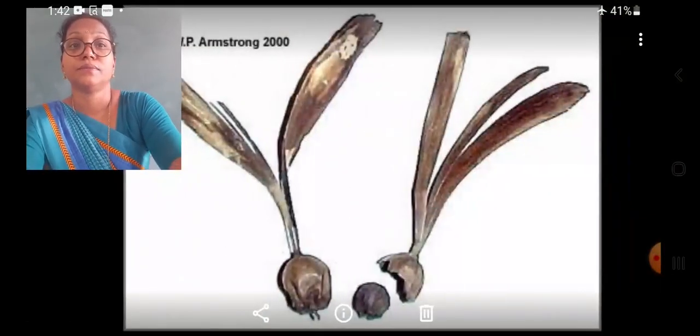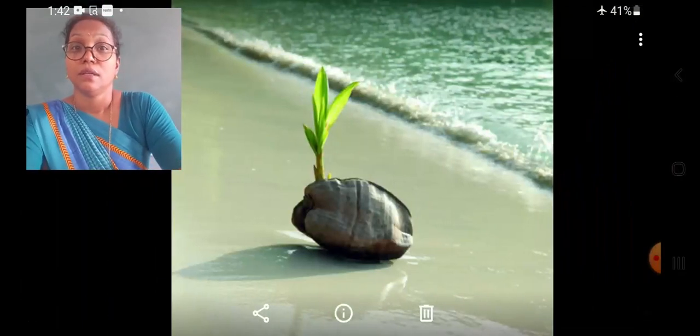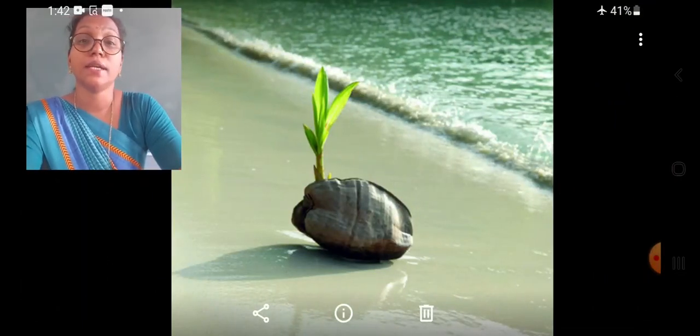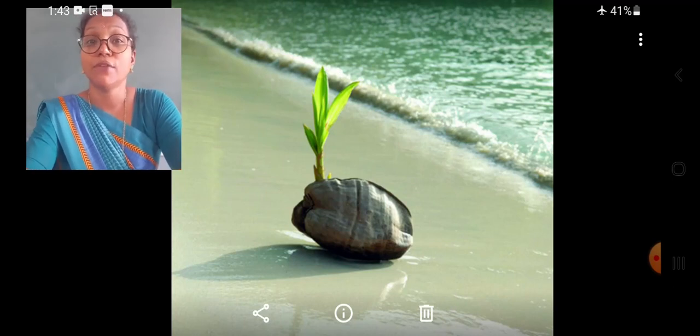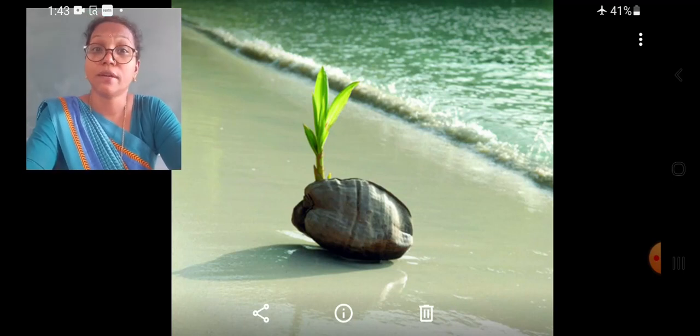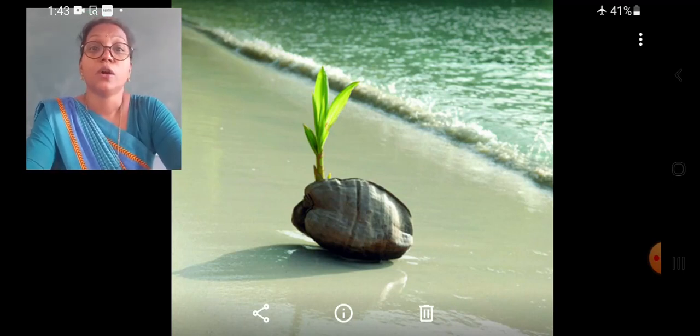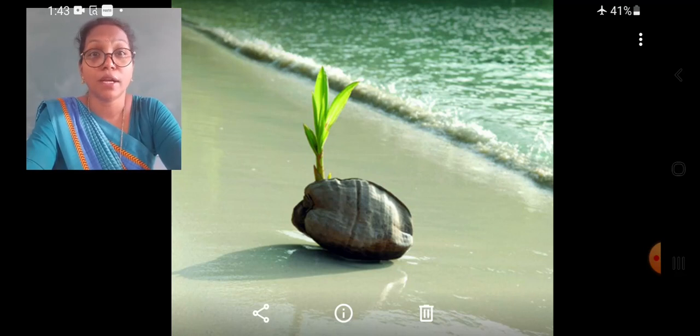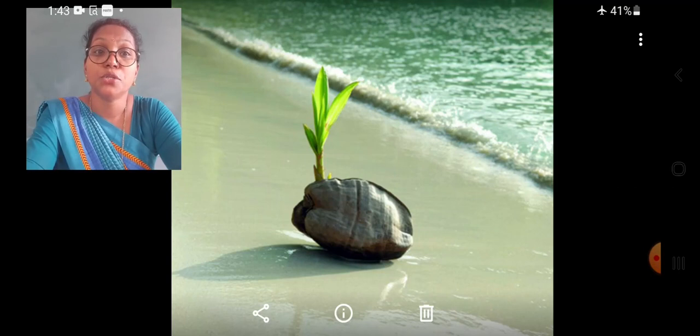Now students, the second type of dispersal, that is dispersal of seeds by water. The coconut plants grow near the coastal regions much. The coconuts fall in the water bodies such as lakes and seas. They are carried by tides or water currents or by flowing water to other regions. In a new place, they are trapped and germinate into new plants, new coconut plants.